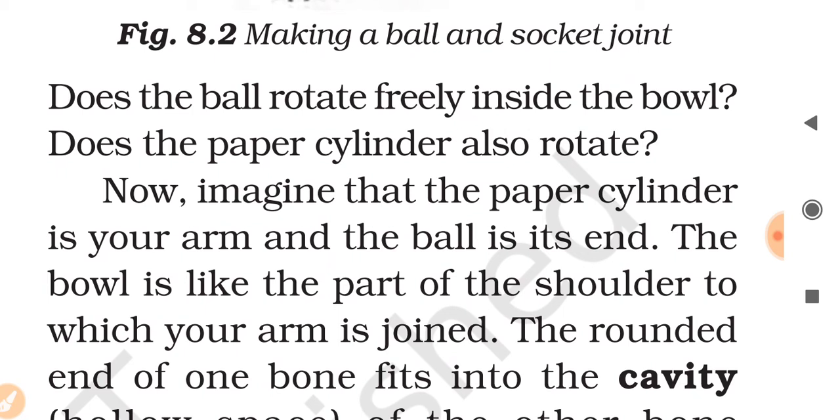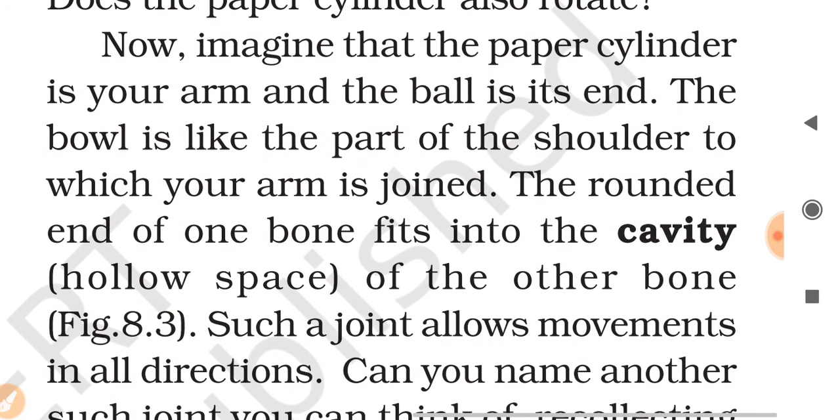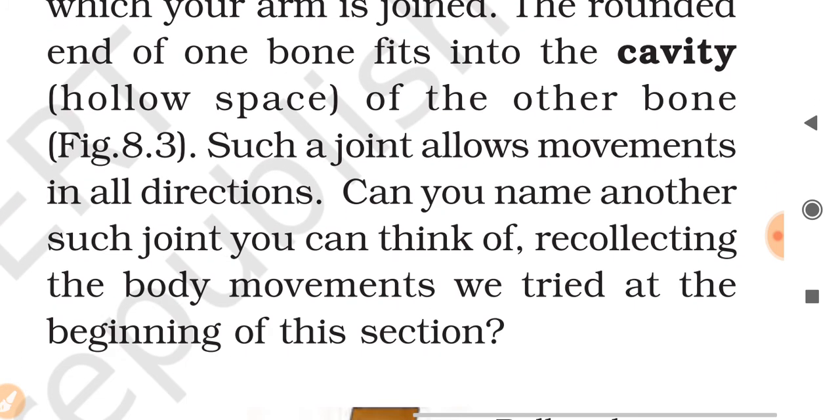Now imagine that the paper cylinder is your arm and the ball is its end. The bowl is like the part of the shoulder to which your arm is joined. The rounded end of one bone fits into the cavity, the hollow space, of the other bone. When you see the figure, you can understand it well. Such a joint allows movement in all directions. Can you name another such joint?